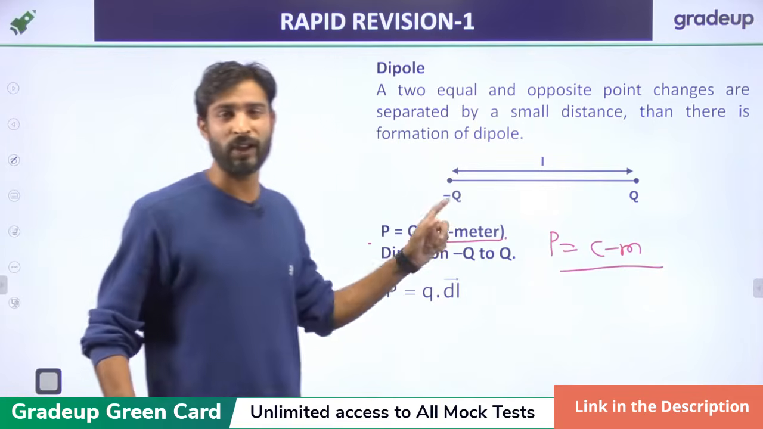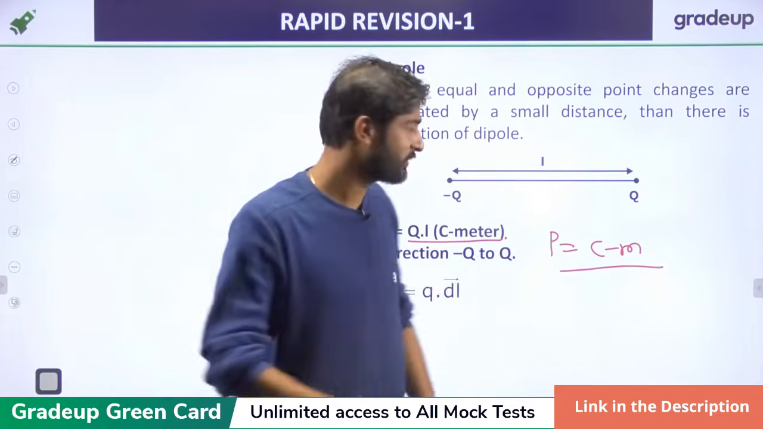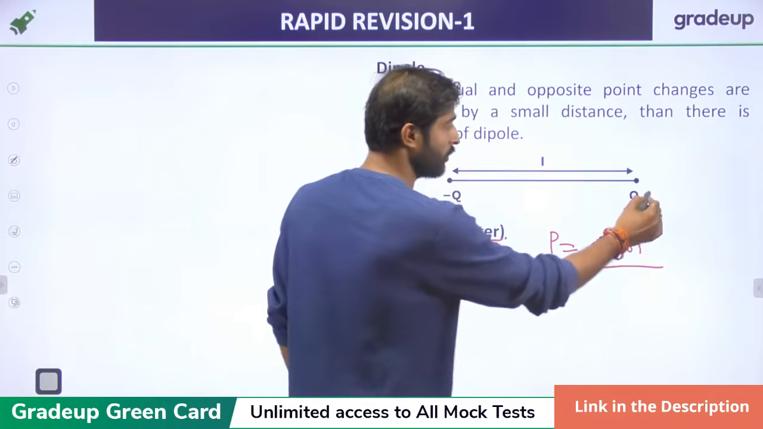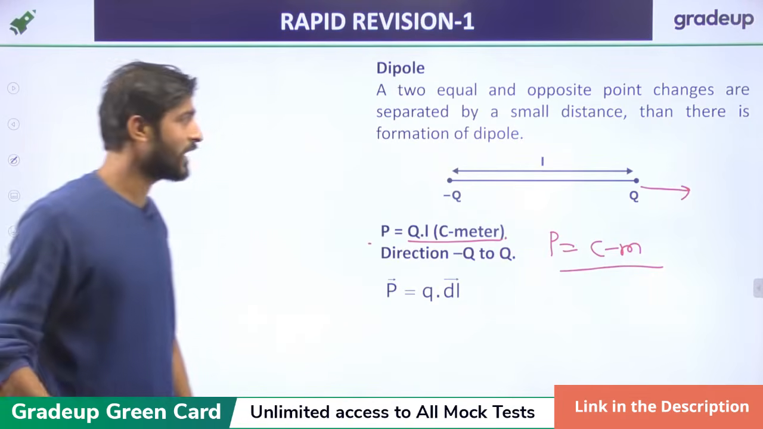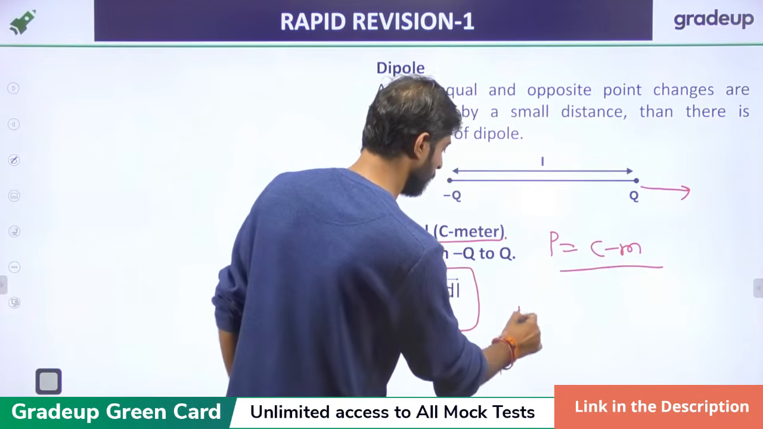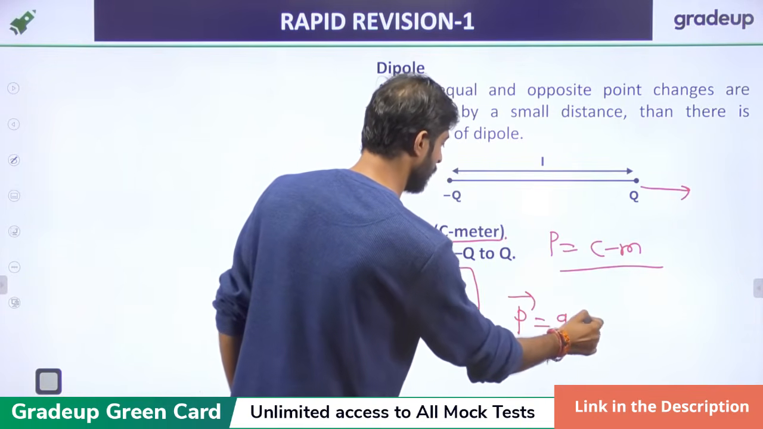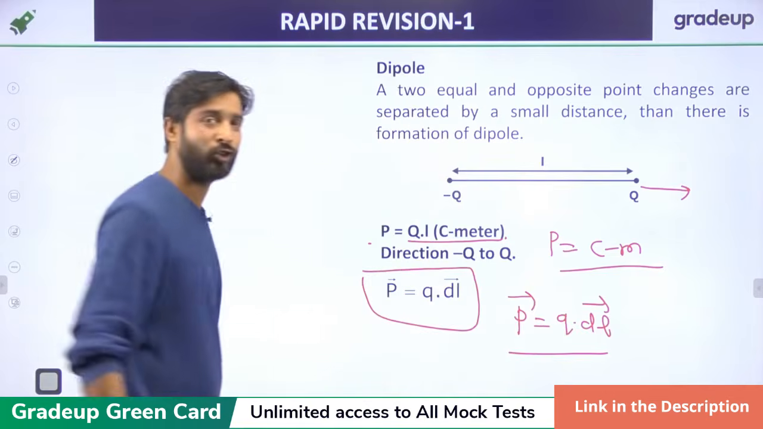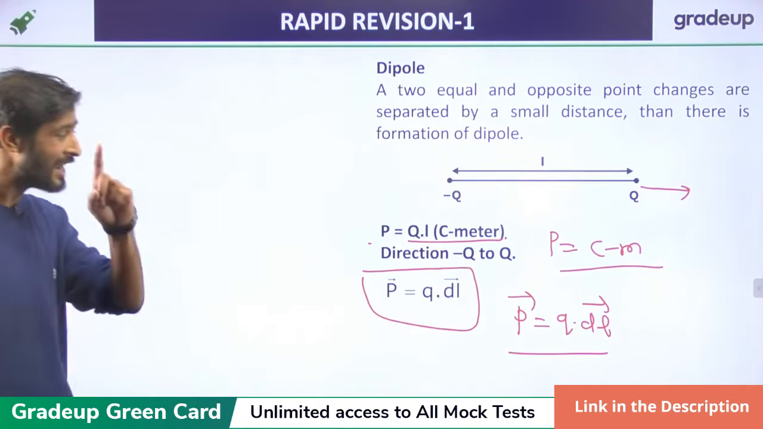And the direction is very important: from minus to plus, right? From minus Q to plus Q is the direction of the dipole. Generally the dipole is written like this, P equal to Q dl. It is also a vector quantity, that's why I am taking the direction, right?